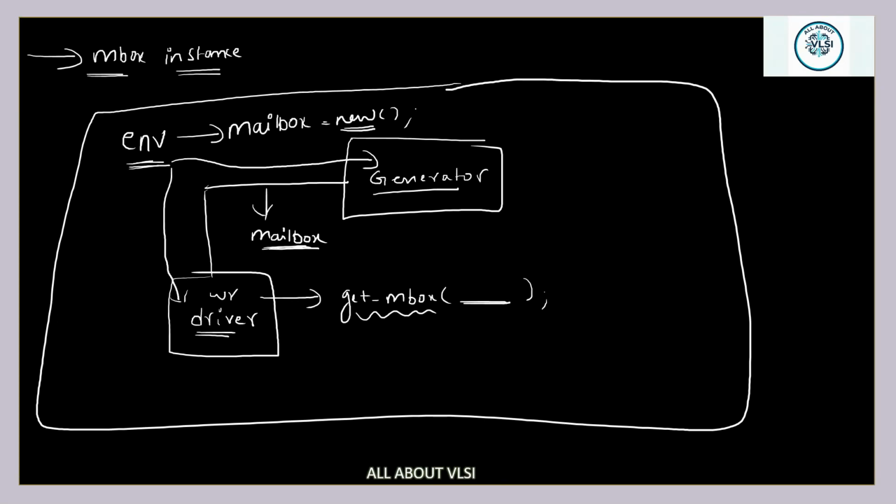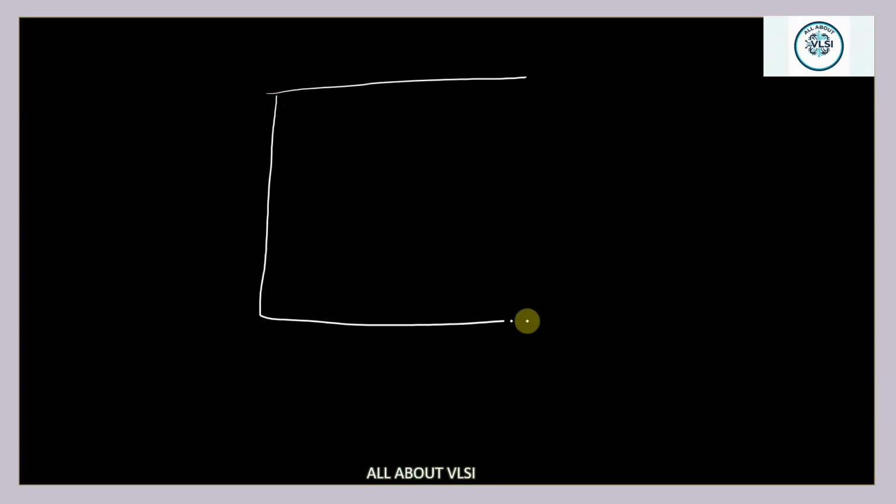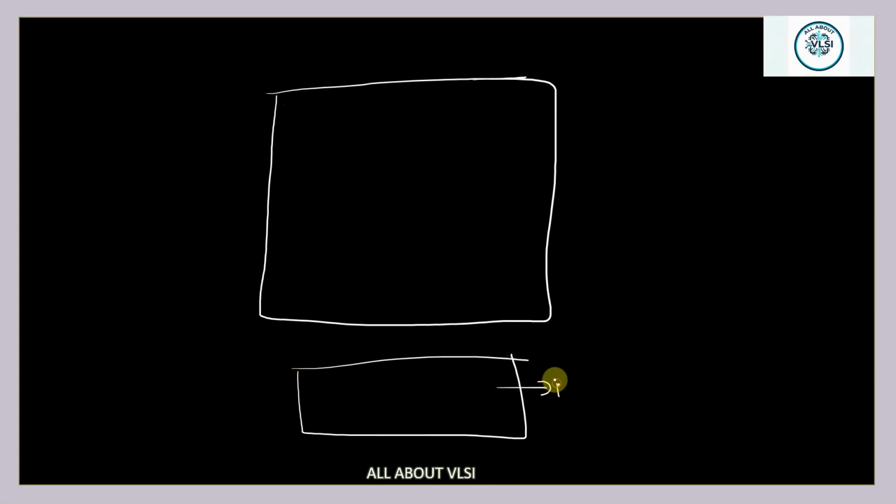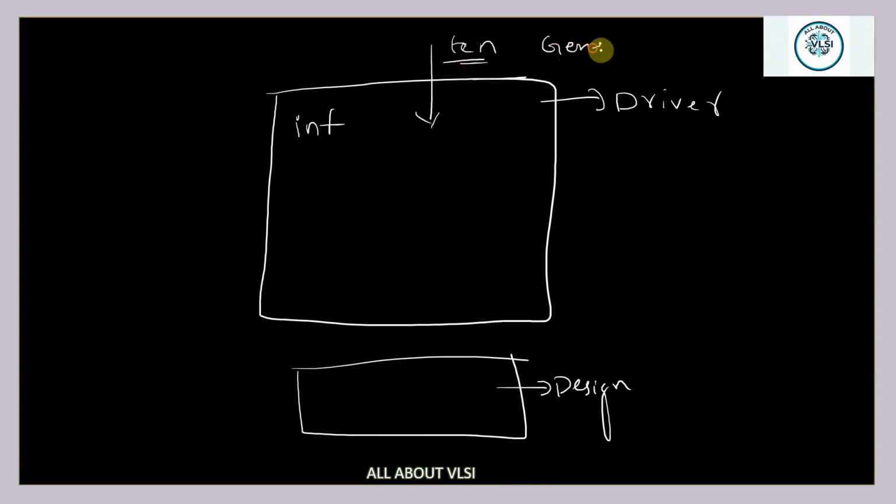Let me show it diagrammatically. So inside my driver, this is my design, and this is my driver. So driver is having interface instance, and also it is getting transaction object from your generator via the mailbox.